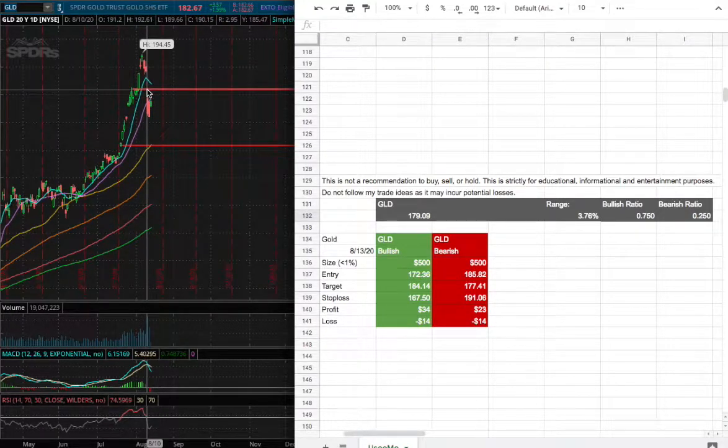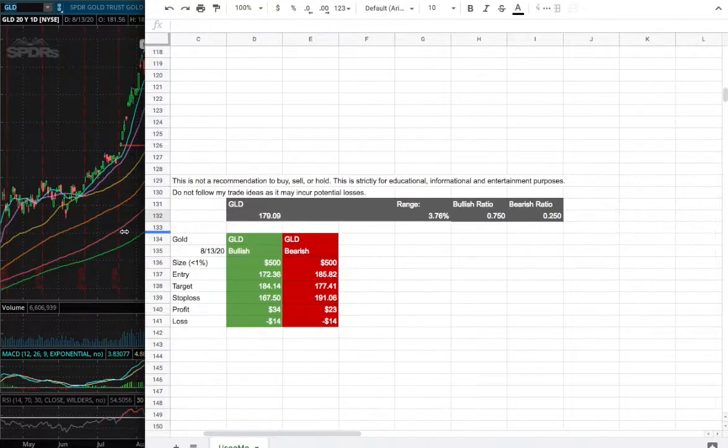On the other hand, if I do decide to open a short position, I will enter it at around a price of $185.82. That is slightly below the 9-day moving average right here. And my sell target will be $177.41, and my stop loss will be $191.06. So how did I develop these trade ideas?